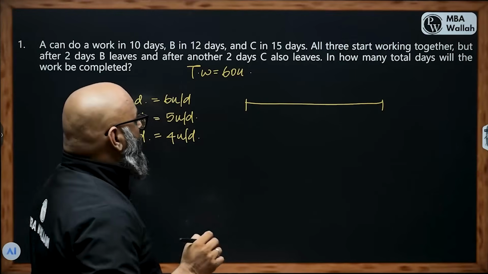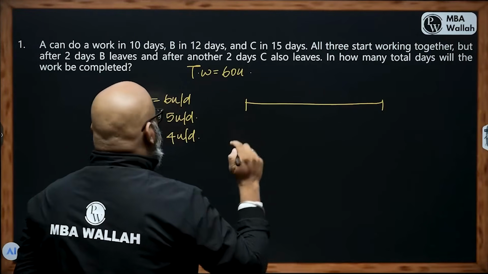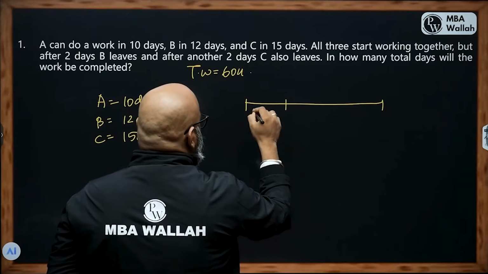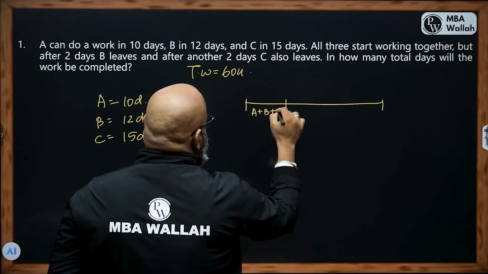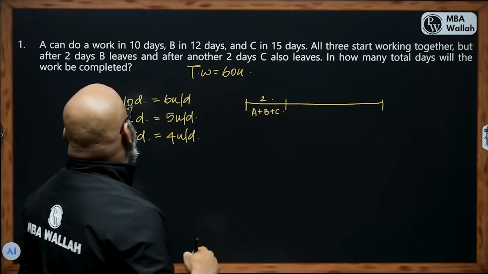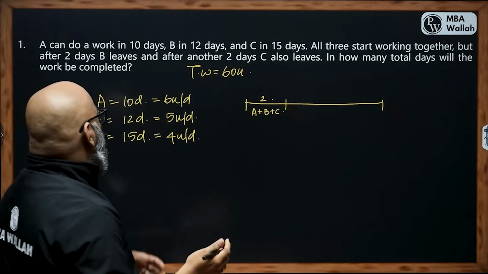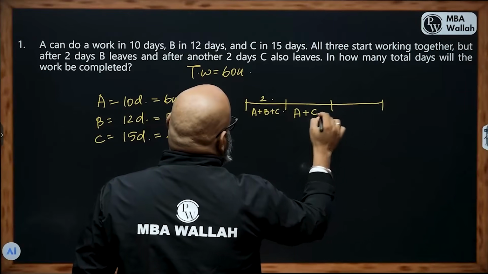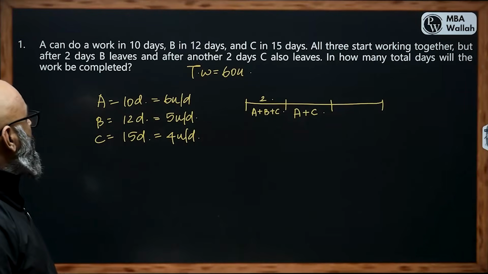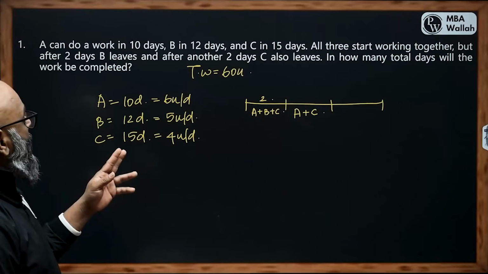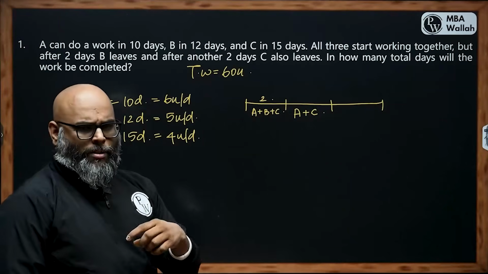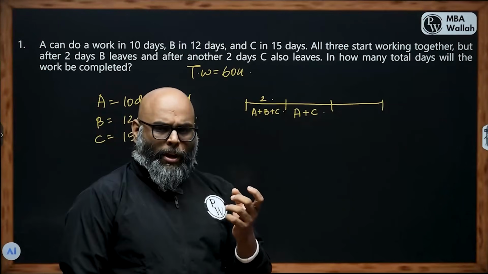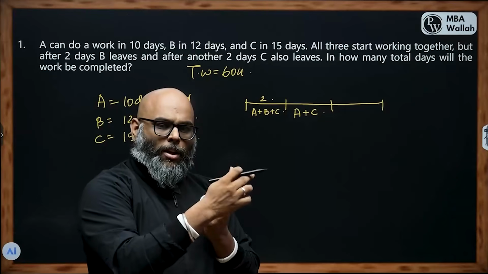All three started working together, but after 2 days B leaves, which means for the first 2 days it was A, B and C for 2 days. After 2 days B leaves, which means at some point B has left, leaving us only with A and C. And after another 2 days C also leaves. So B left after 2 days. 2 days later C also left.